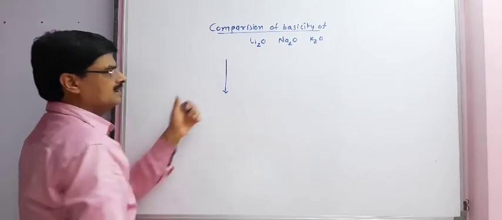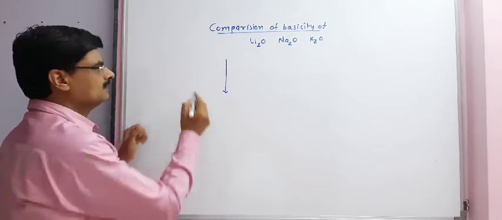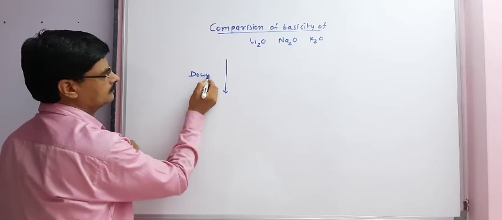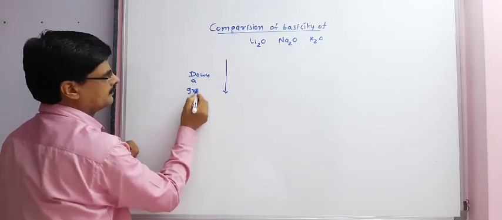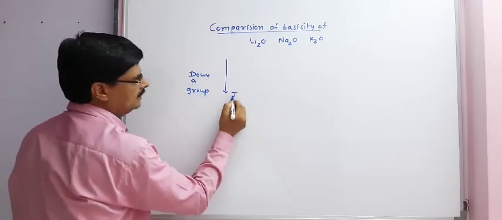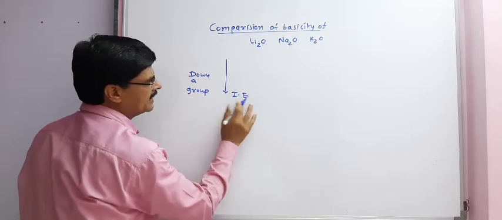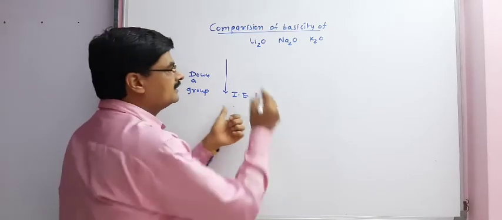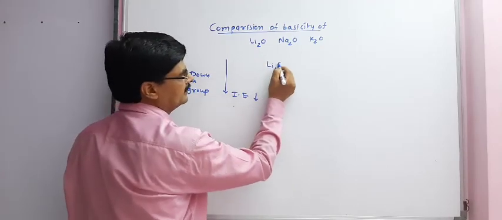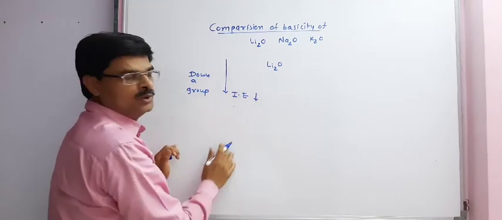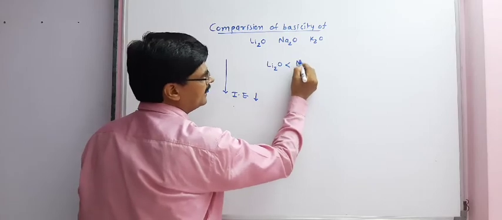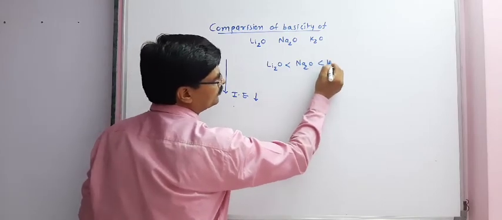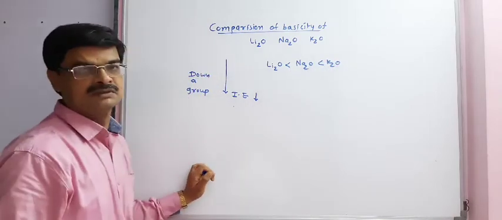First of all, as we move down a group, ionization enthalpy decreases. Therefore, we can say basicity of Li2O is smaller than Na2O, which is smaller than K2O.